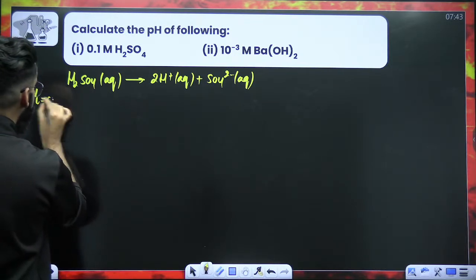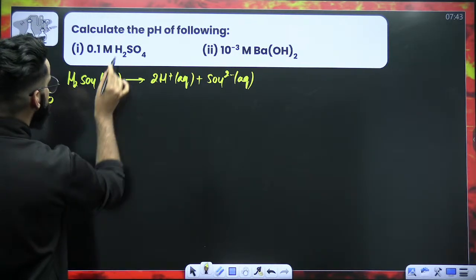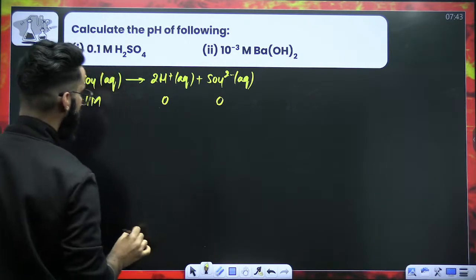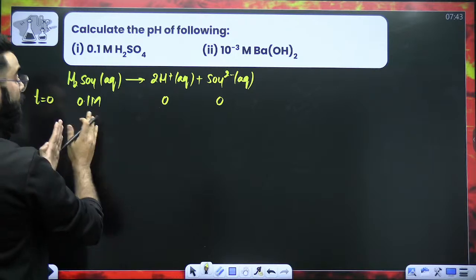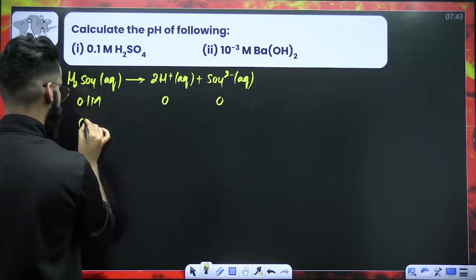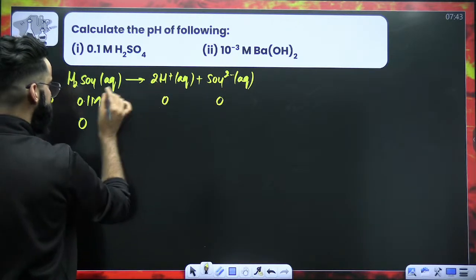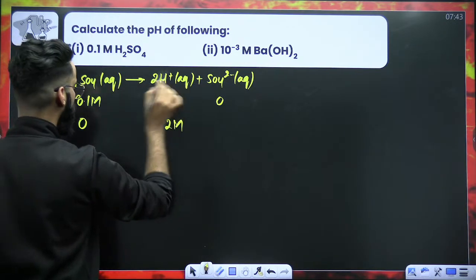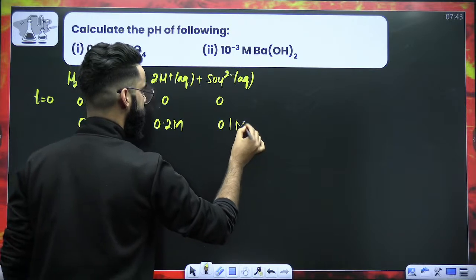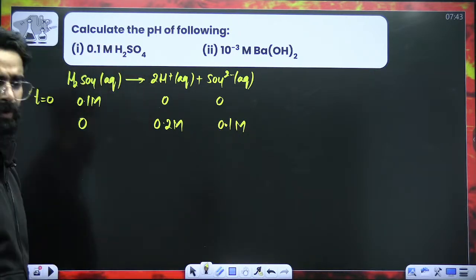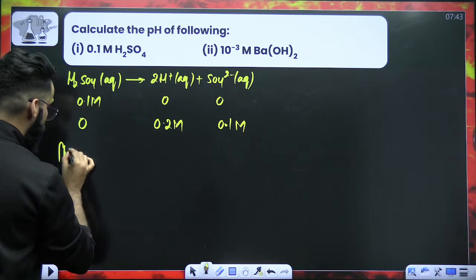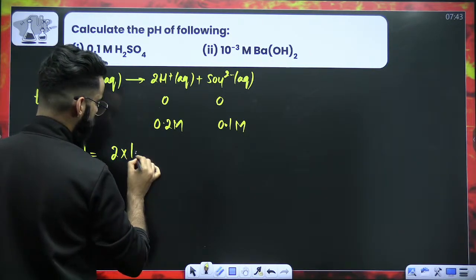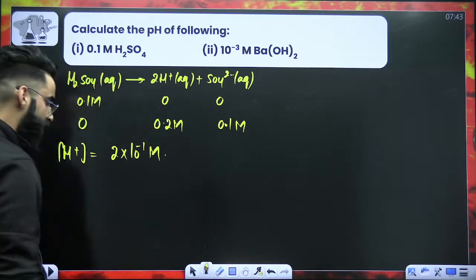Tell me one thing. At time t equal to 0, what is the concentration of H2SO4 that's given to me? 0.1 molar. The products are 0. Now H2SO4, strong acid, strong electrolyte, completely dissociated. 1 mole gives 2 moles, so 0.1 molar will give 0.2 molar. 1 mole gives 1 mole, so 0.1 will give 0.1 molar. If I ask you what is the concentration of H+ which we are getting here, that is 0.2 molar, that means 2 into 10 raised to the power minus 1 molar.